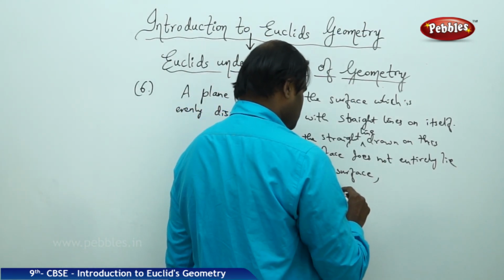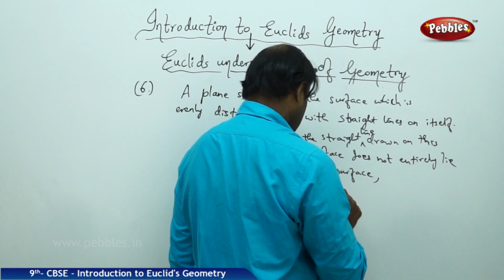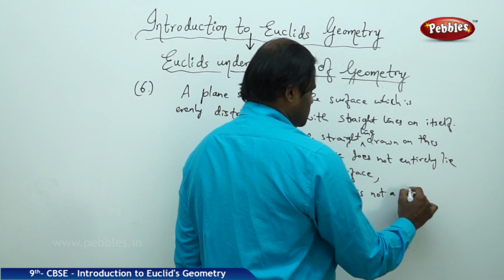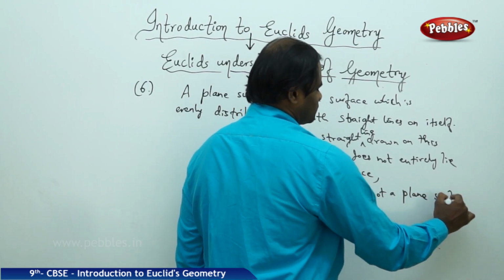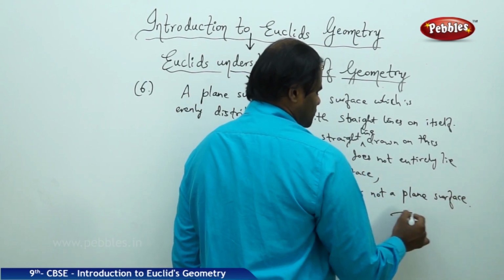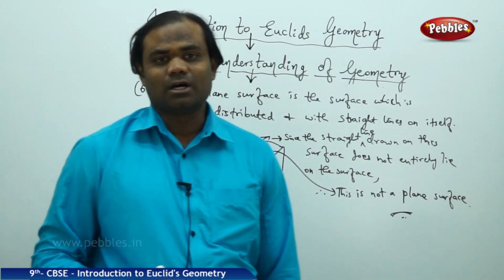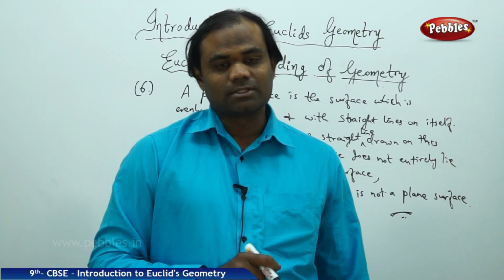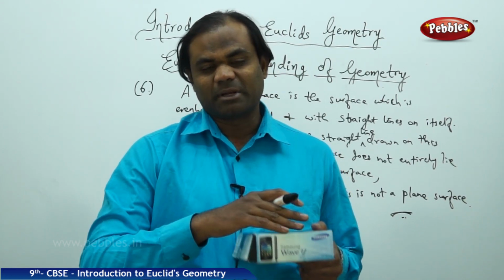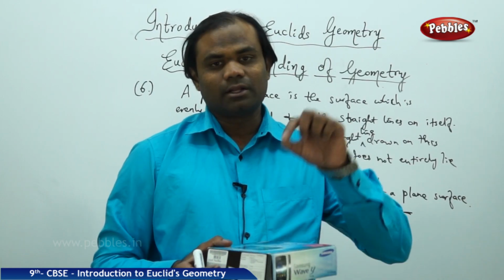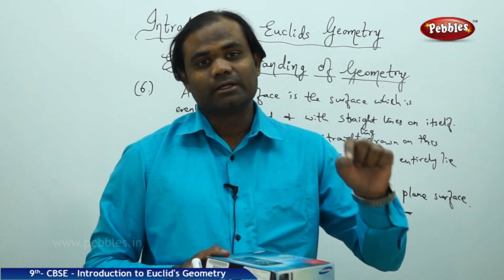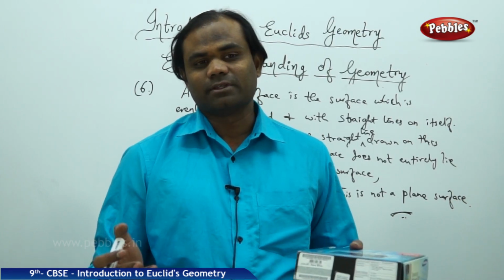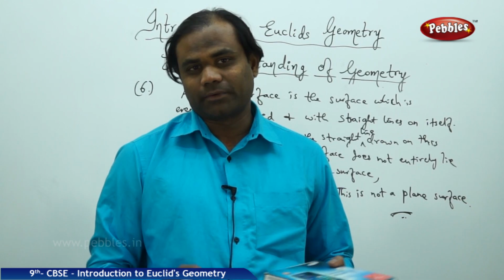Therefore, this is not a plane surface. That's how we understand the concept. A plane surface is a surface which is flat, and mathematically any straight line lying on the surface must entirely lie on itself. This is how we understand the plane surface according to Euclid's geometry.